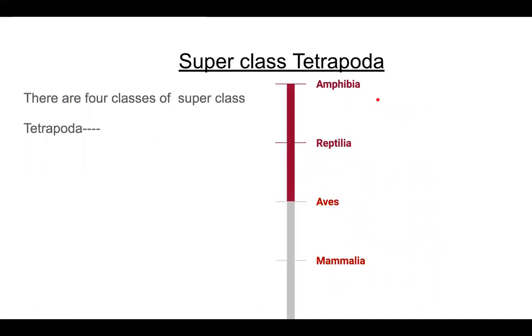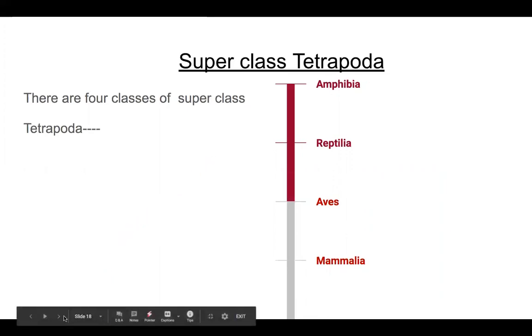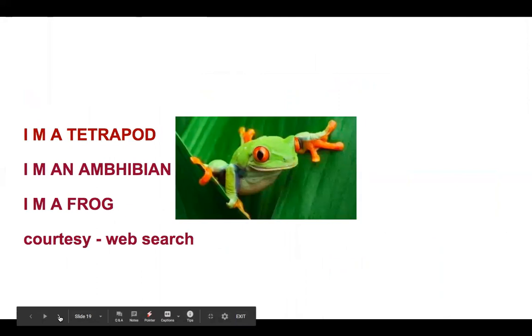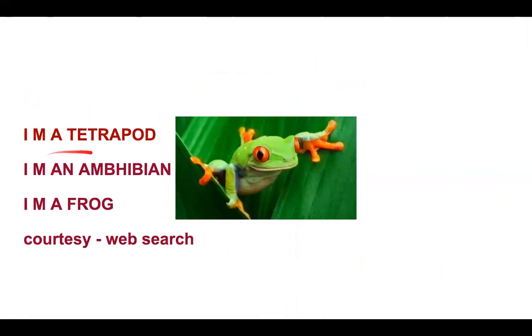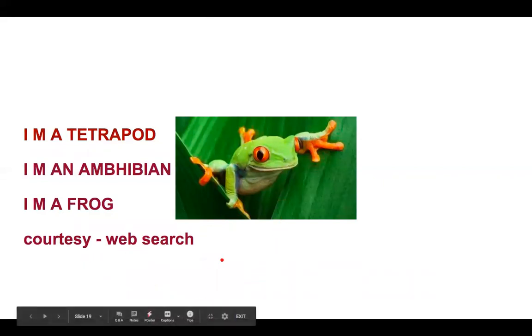So we will do it in an elaborated manner, separately. You can see a tetrapod. This animal says, I am a tetrapod, I am an amphibian, I am a frog. This image also I have taken from my web search.